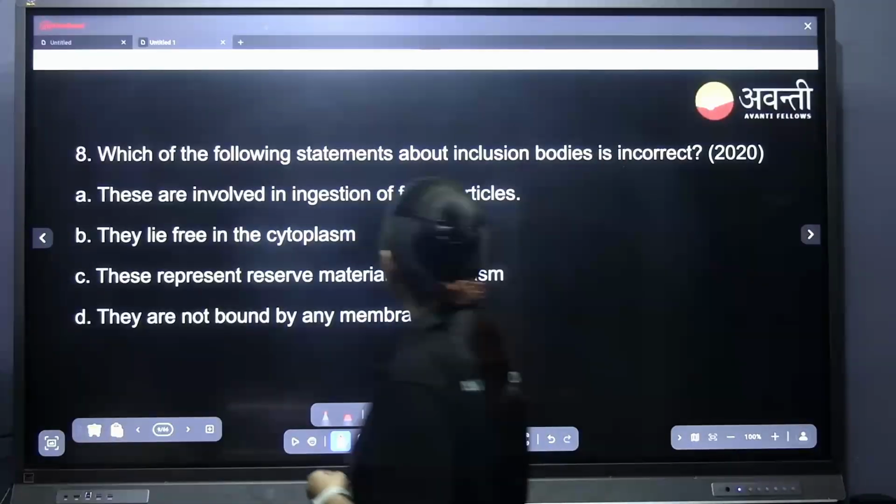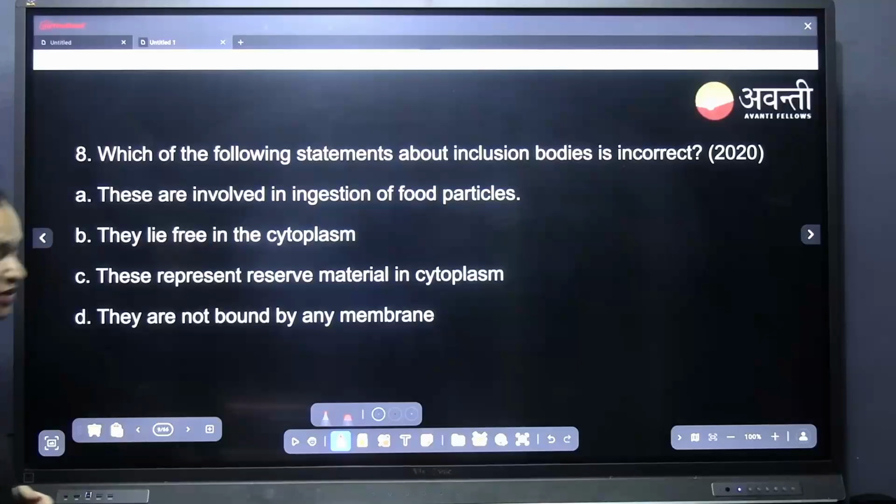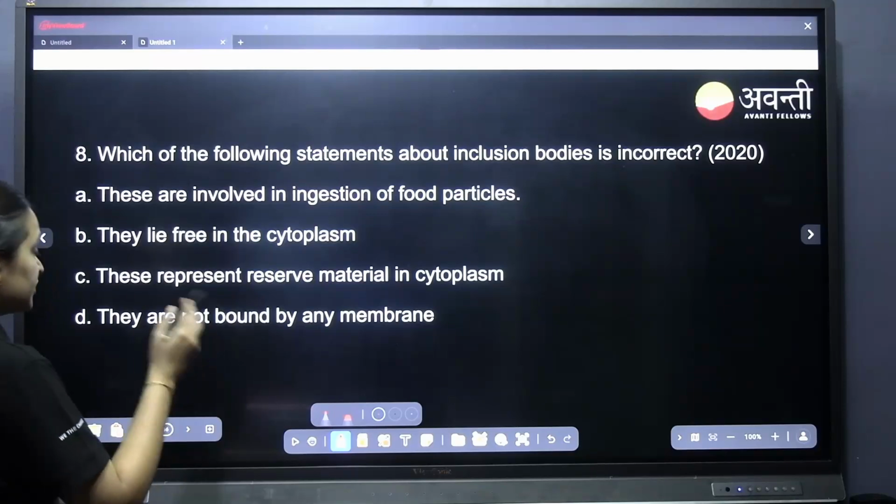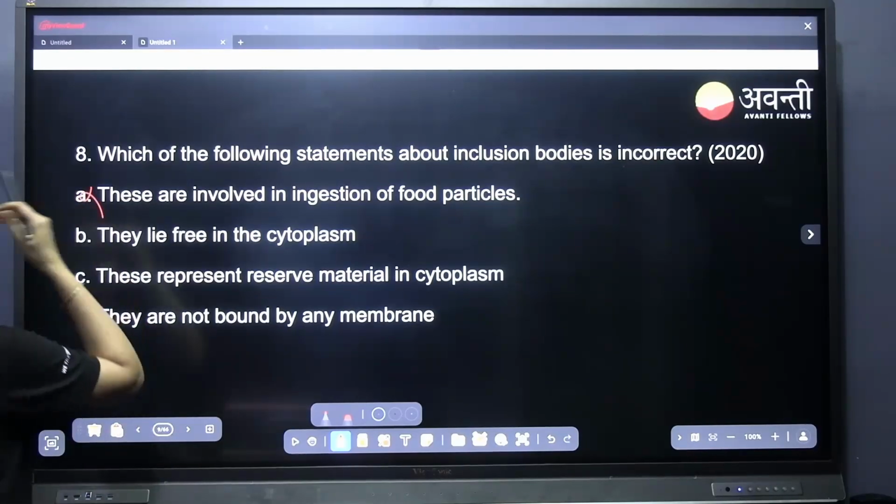Which of the following statements about inclusion bodies is incorrect? Inclusion bodies are present in prokaryotic cells. These are involved in ingestion of food particles. Is it true? Ingestion, like in amoeba, is by food vacuole. No, it is not. So A is wrong.